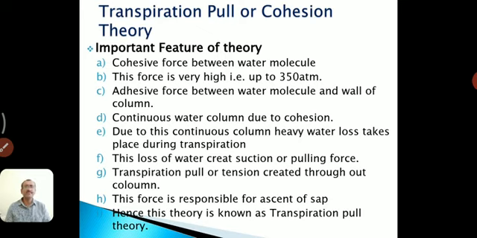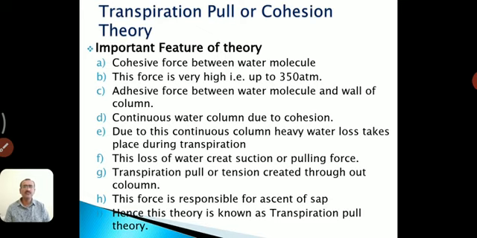There is no gap between the water molecules. A continuous column of water can be formed here. When a motor is present outside a well, that motor sucks the water and forms a continuous column of water throughout the pipe. Like this, the xylem column also forms a continuous water supply, and that is only due to the transpiration pull.